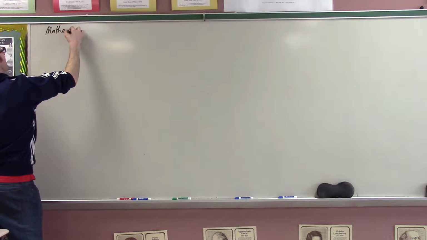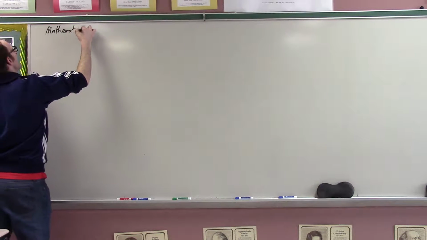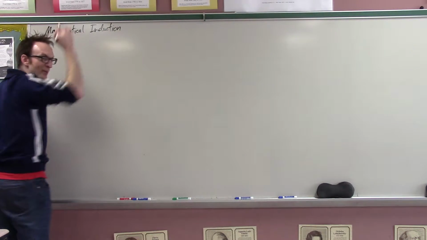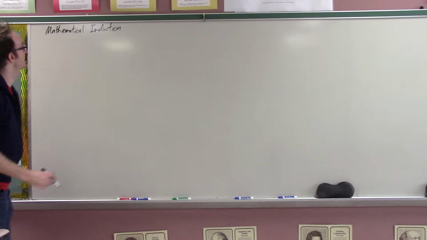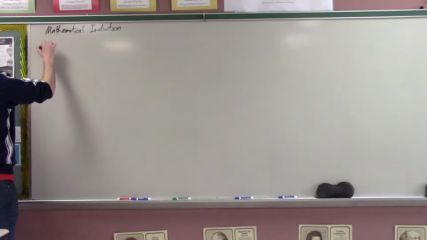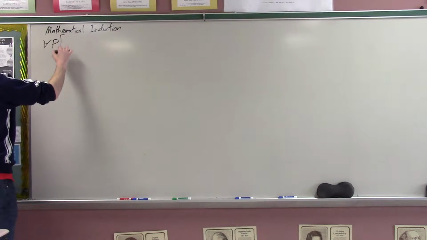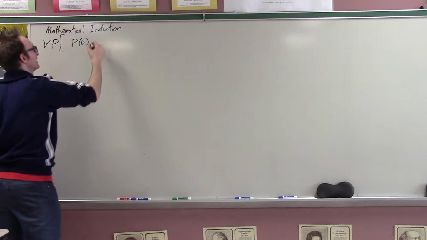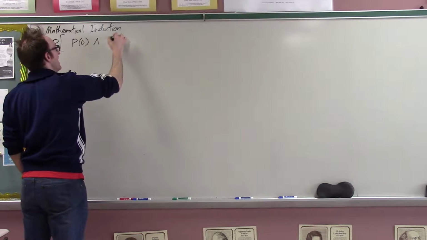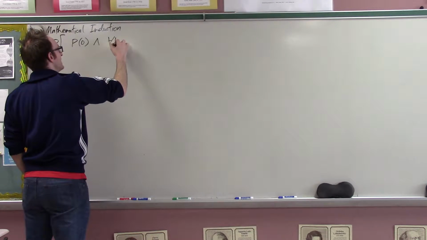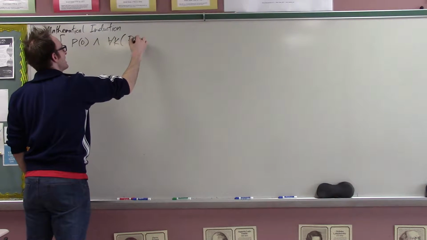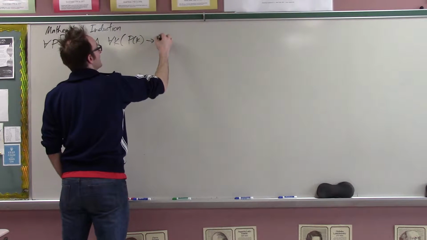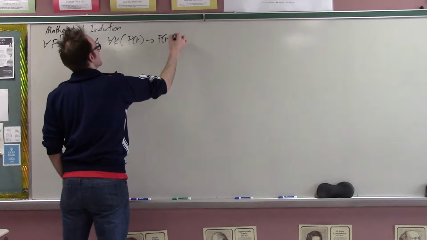so-called mathematical induction? It is a process or method or theorem or axiom or something which says that for any possible property whatsoever, if you can establish that 0 has that property and that for any number, when a number has that property, then the next number has that property.